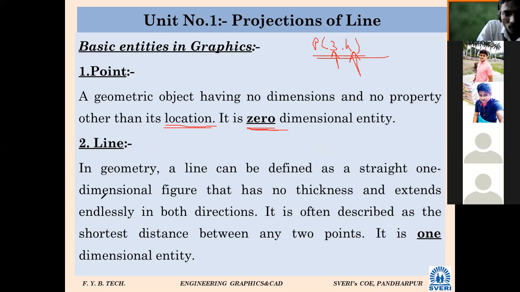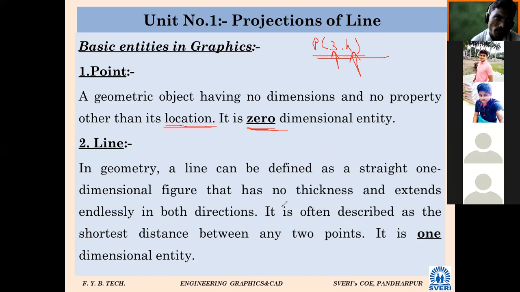Next one is line. In geometry, a line can be defined as a straight one dimension figure that has no thickness and extends endlessly in both directions. It is often described as the shortest distance between any 2 points. Suppose now you can imagine, we want to give dimension to the line. How many dimensions can we give?